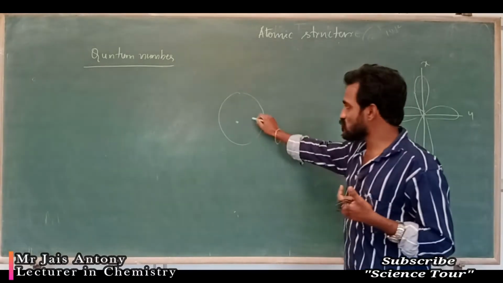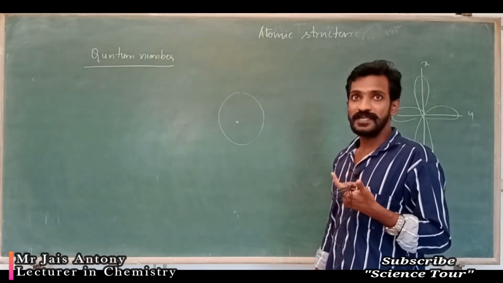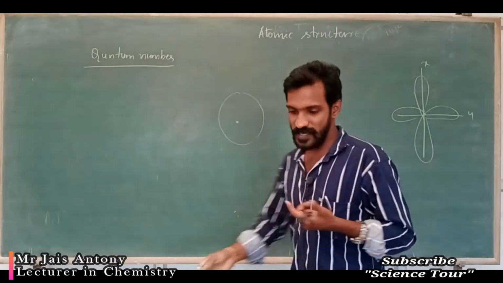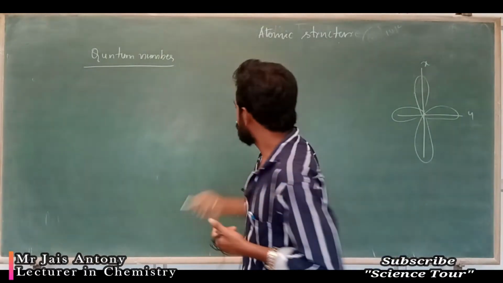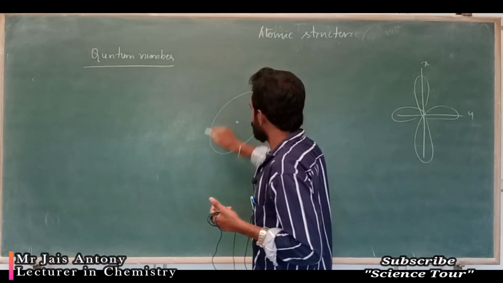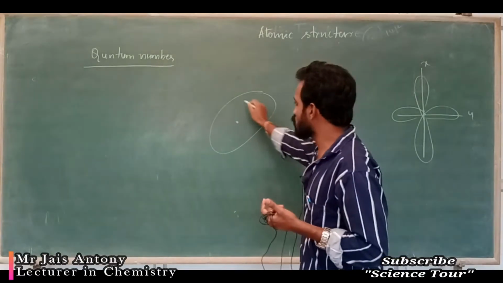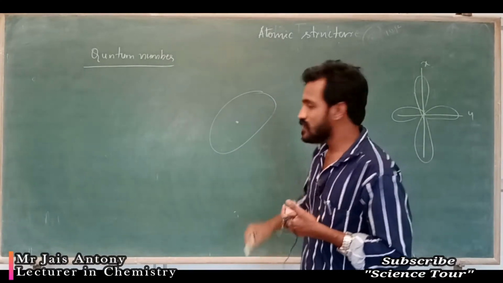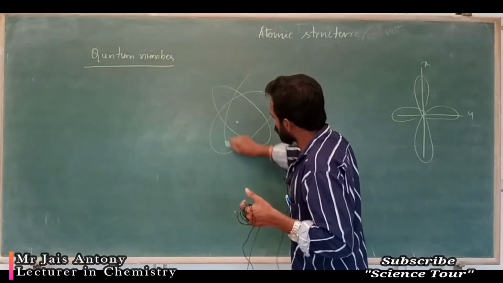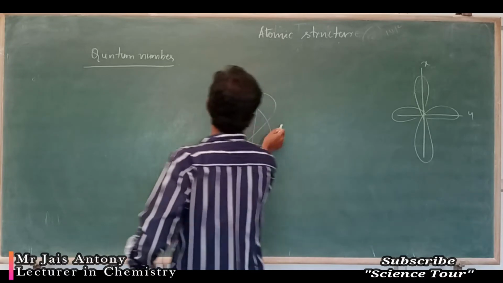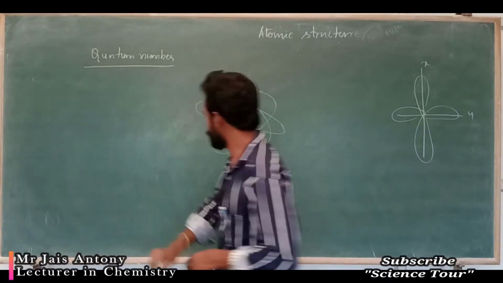Do you think it moves like this only? In 3 dimensions it can move. This type of movement is possible. The electron can move like this around the nucleus.